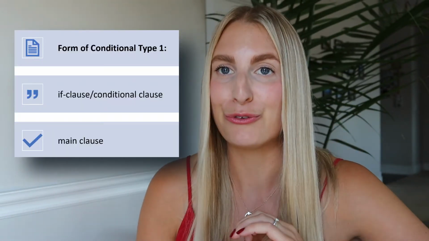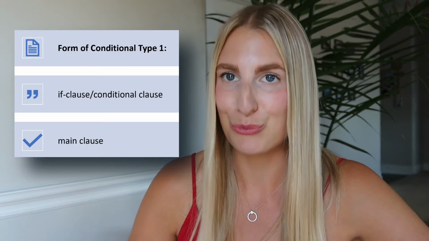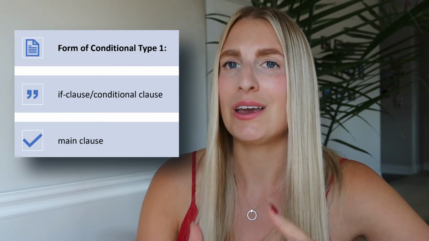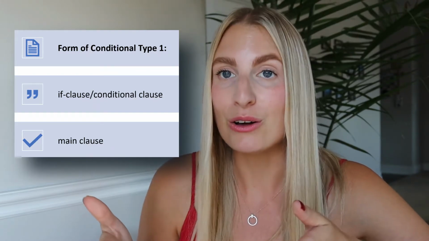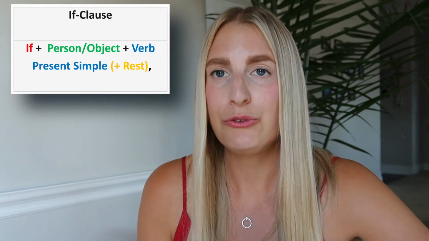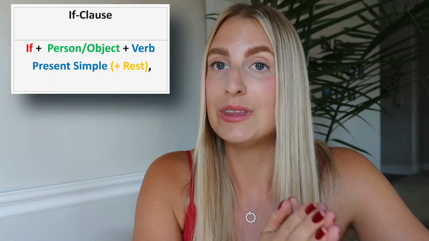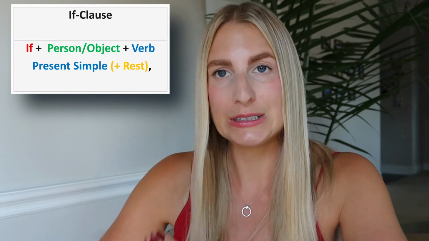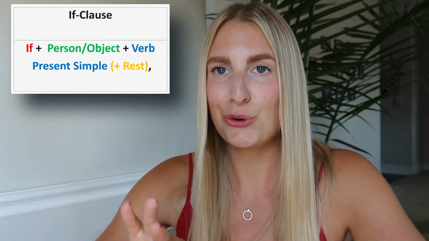Now let's look at the form of the conditional type 1. As I explained in last week's video, there is always a conditional clause, also called if clause, and a main clause. Let's look at the if clause first. In the if clause, you can find the if, then the person or the object, then the verb in the present simple, and then the rest.